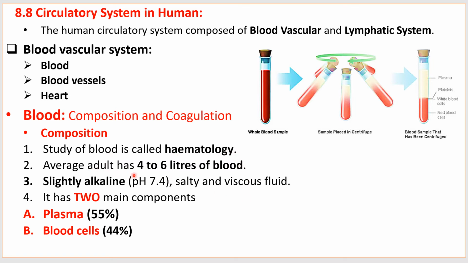In an average adult, 4 to 6 liters of blood is present. Blood is a slightly alkaline, salty and viscous fluid. It has two main components, that is plasma and blood cells.